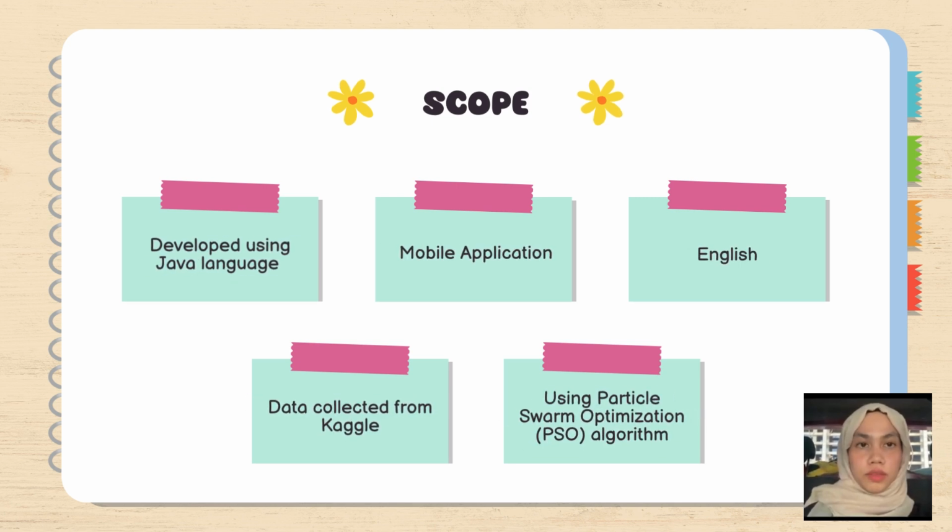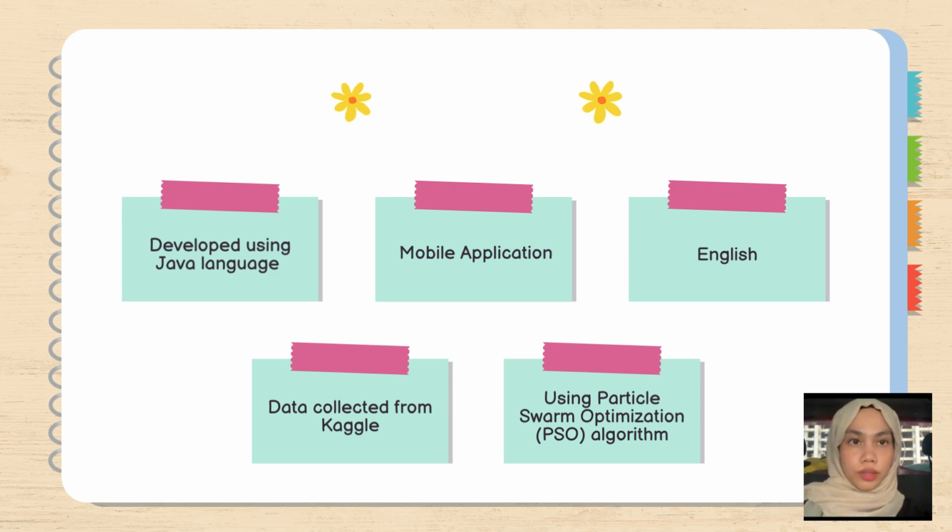These are the scope of this project, which is to create a mobile app that will be developed using Java language and will be in English. Data will be collected from Kaggle and will be using a PSO algorithm.